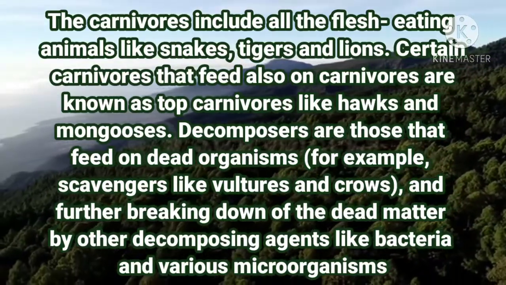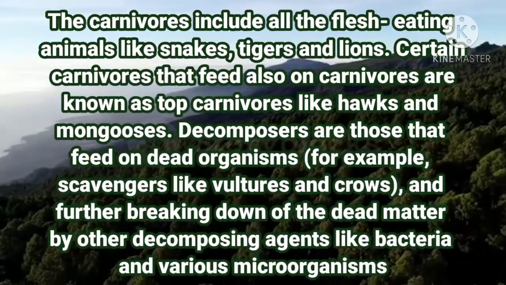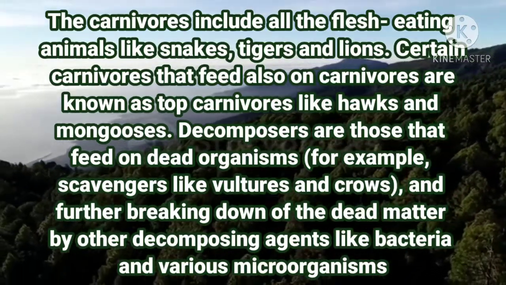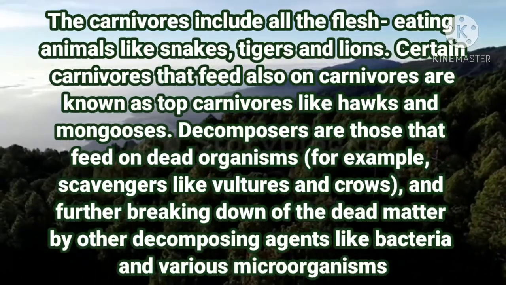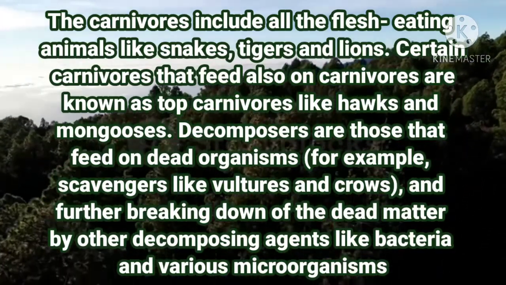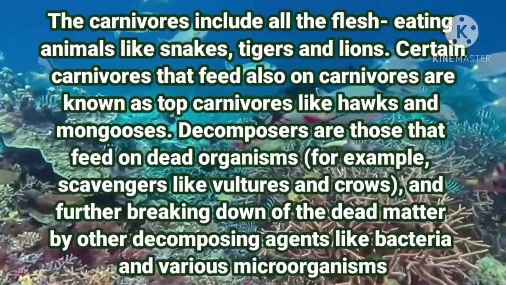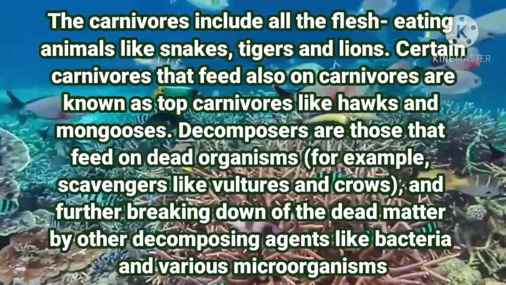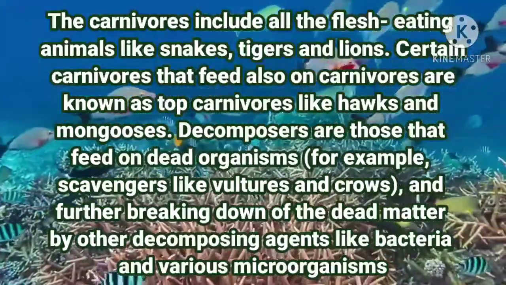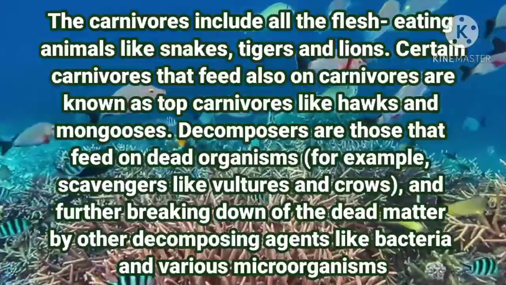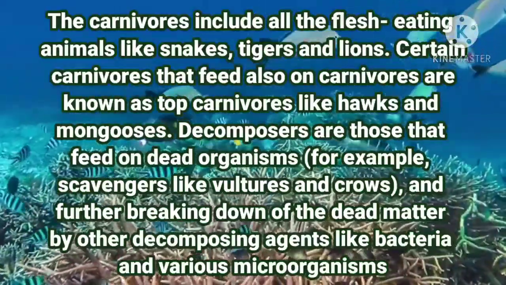The decomposers are those that feed on dead organisms, for example, the vultures and the crows. And there is further breaking down of the dead matter by other decomposing agents like bacteria and various microorganisms. And this entire process is known as the structure and the functioning of the ecosystem.